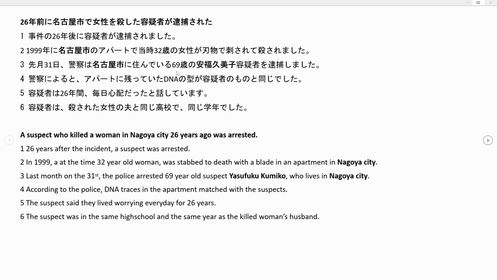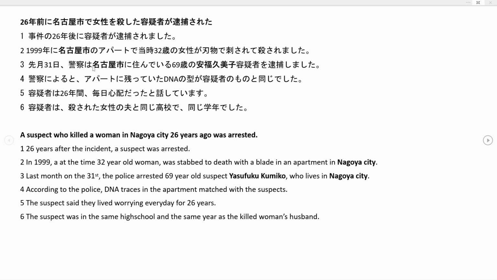Then we have the description that she is 69 years old right now, and we have a verb in te iru form, so continual state of being. In this case, sundeiru means someone is living somewhere in Nagoya-shi, in Nagoya City.